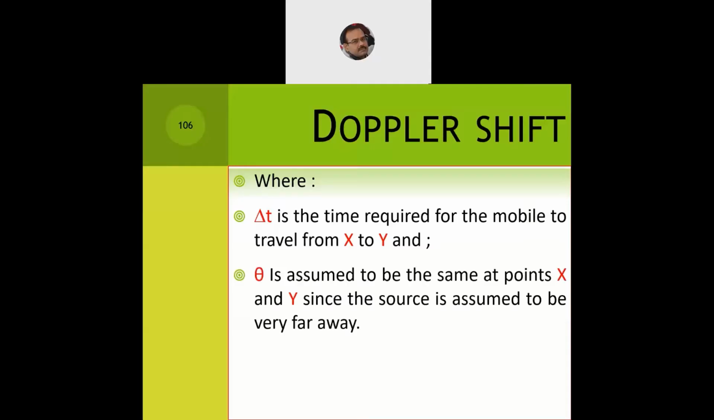Now theta is assumed to be the same at both the points X and Y, since the source is assumed to be very far away. Now we really do not know how far away, but it is considered that it is at a very far location from each point.